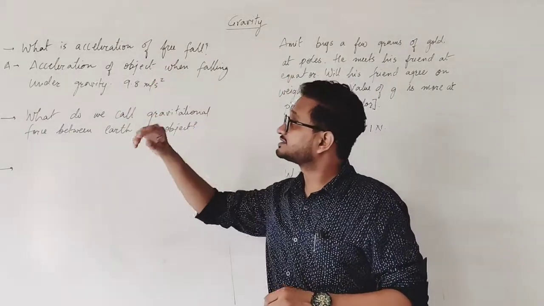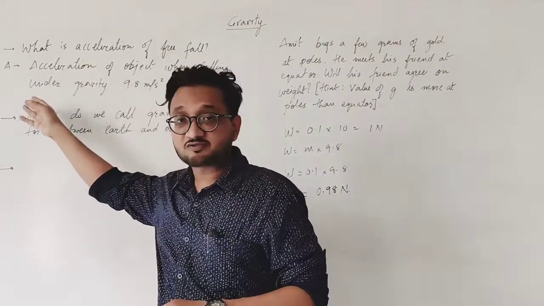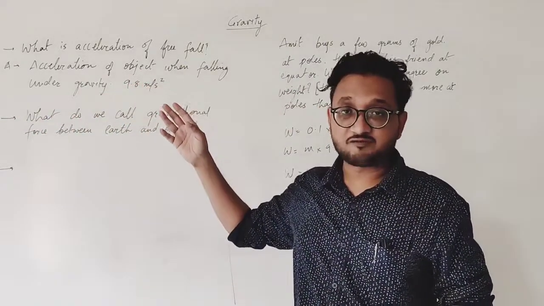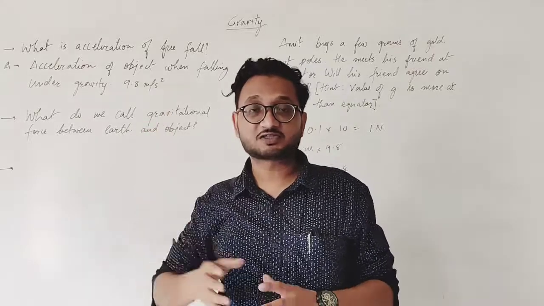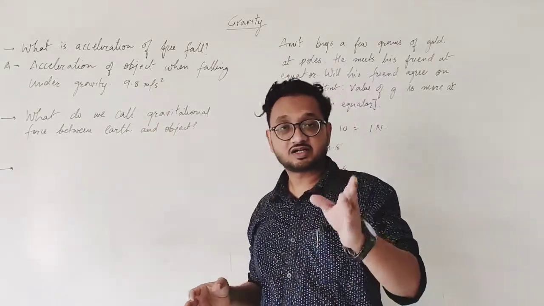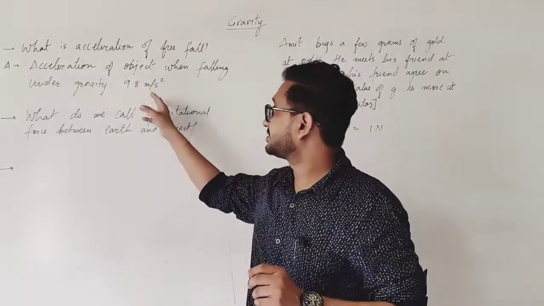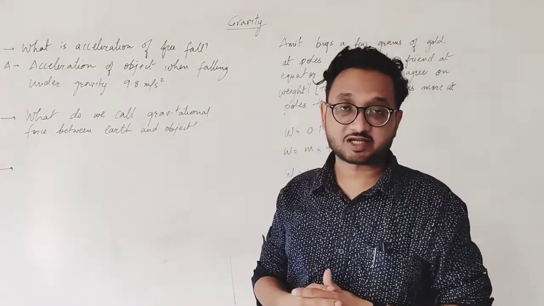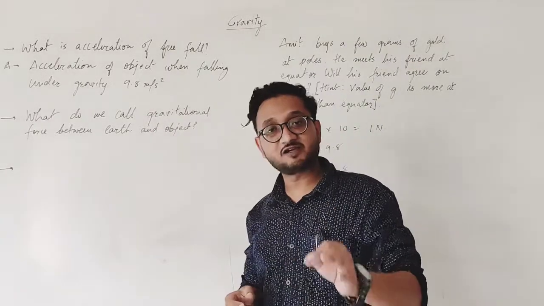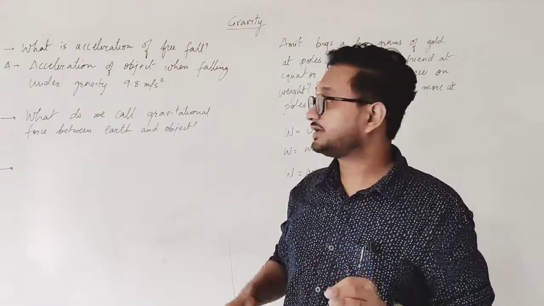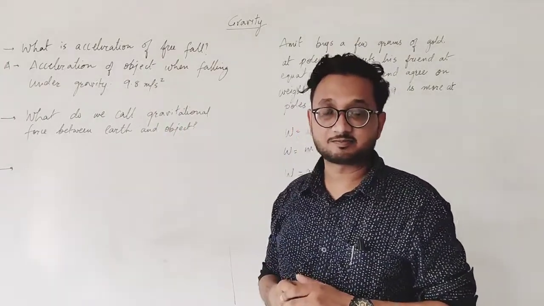So the answer is: the acceleration of an object when it is under the influence of gravity only, called free fall, is known as acceleration due to gravity, and that is given by 9.8 meters per second square.